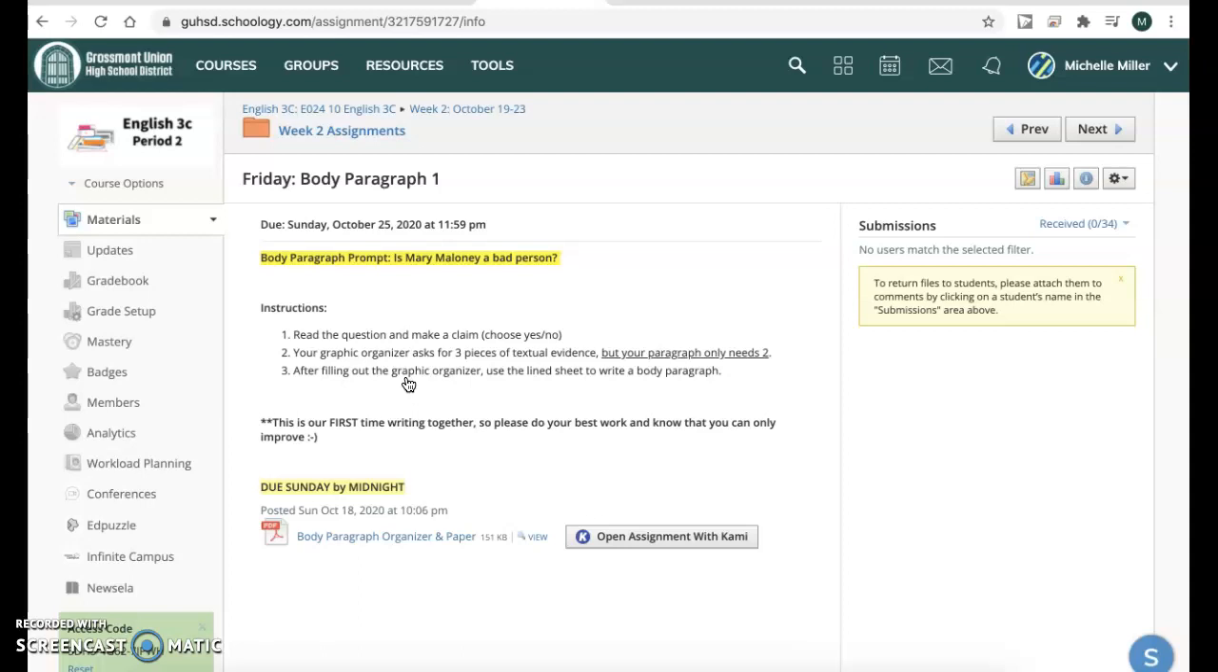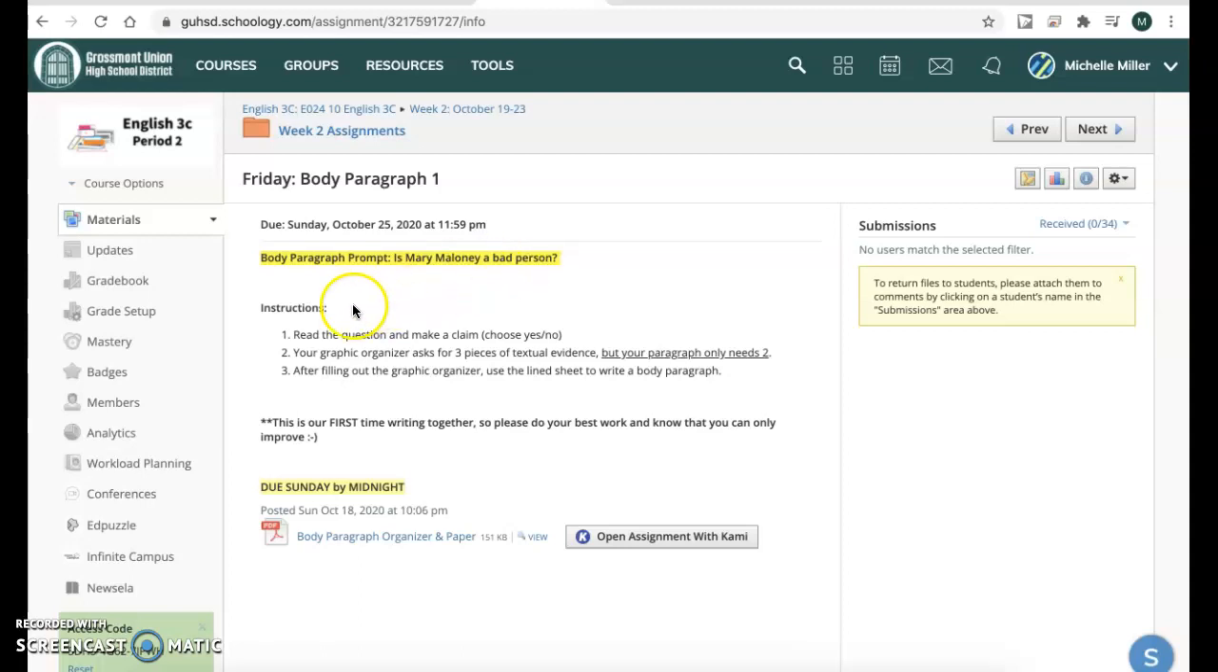So we will be writing our first body paragraph. It's going to be due Sunday night, so you have through the weekend. And your prompt is: is Mary Maloney a bad person? So after you've read Lamb to the Slaughter, you know that she kills her husband, and I want you to decide, is she a bad person, yes or no?